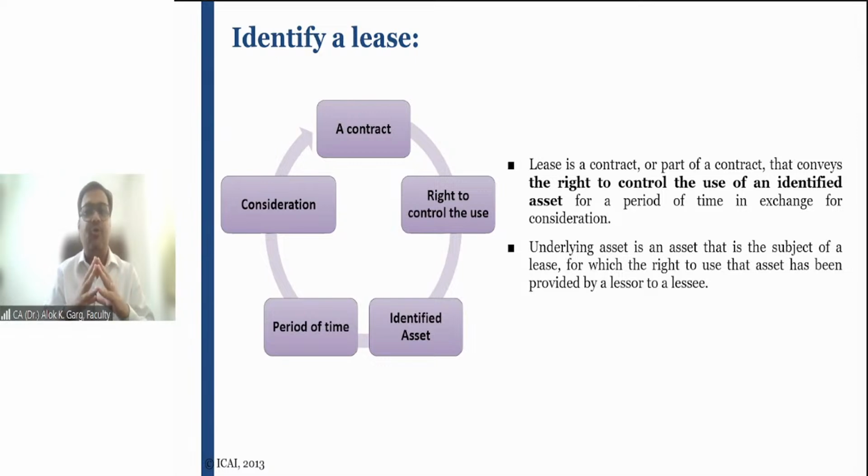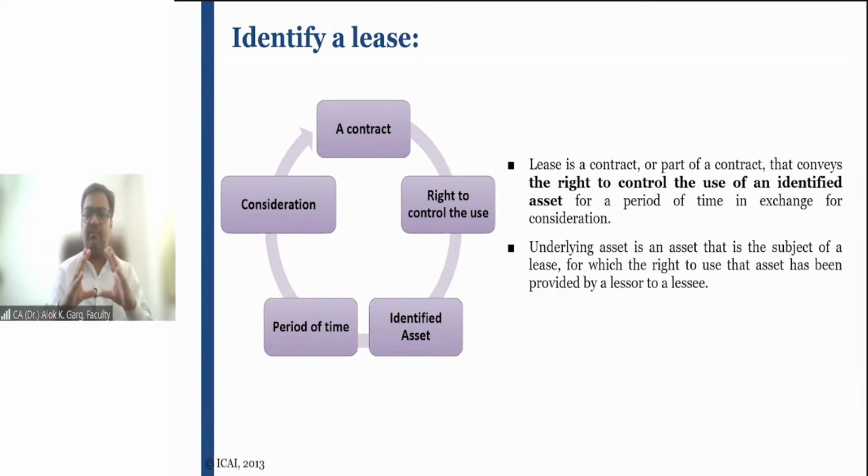First of all, there must be two parties in the lease contract, lessor and lessee. And if you have seen a lease contract, there is a detail of the asset. For example, Mr. ABC is giving its second floor situated at plot number 60, Vaishali, Ghaziabad, pin code 202025.